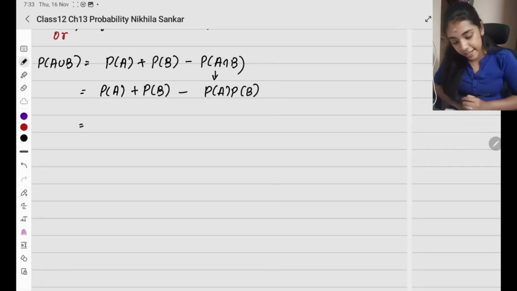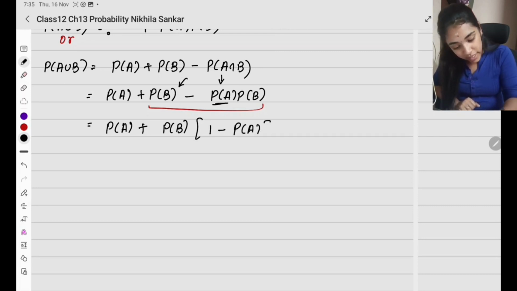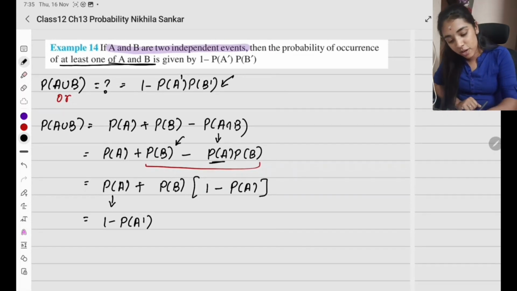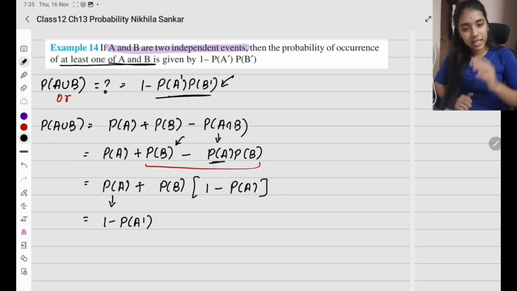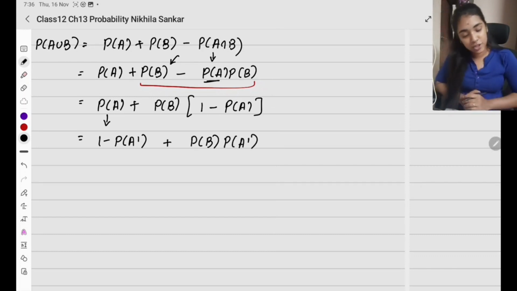Now, what am I going to do? I have P of A plus, but in the term, I'm going to take P of B common. So P of B times, I'll be left with 1 minus P of A. Now, this P of A, I'm going to write it as 1 minus P of A dash. Why am I doing this? I need P of A dash and B dash in my answer. That is why I have changed A to A dash. So this becomes 1 minus P of A dash plus P of B times 1 minus P of A, and it is going to be P of A dash.